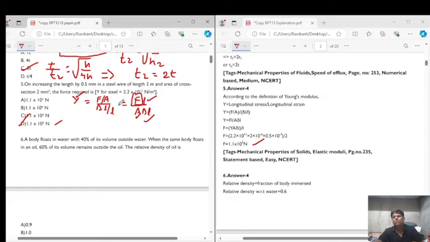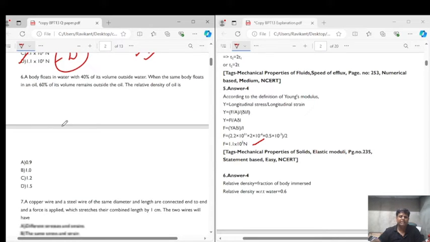The formula used here is Y is equals to stress upon strain, that is Young's modulus is equals to stress upon strain. So it can be rearranged and written as Y is equals to F into L upon A into delta L. Right. So the correct answer for question number 5 is option D. Now let's come to question number 6.